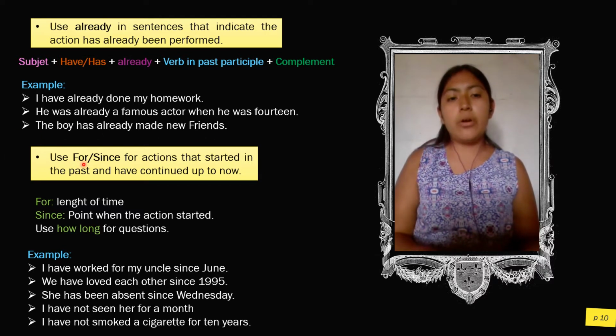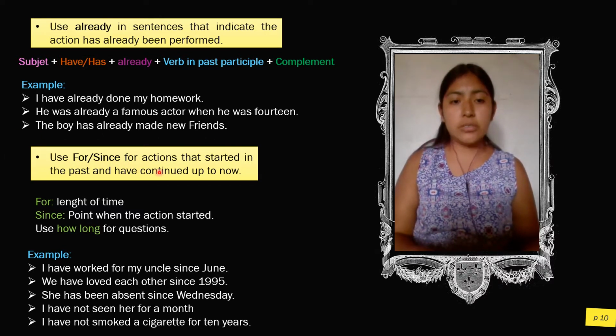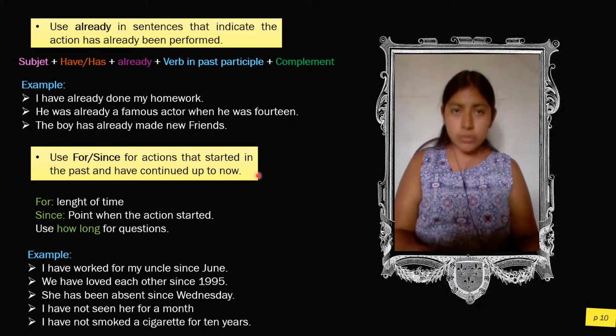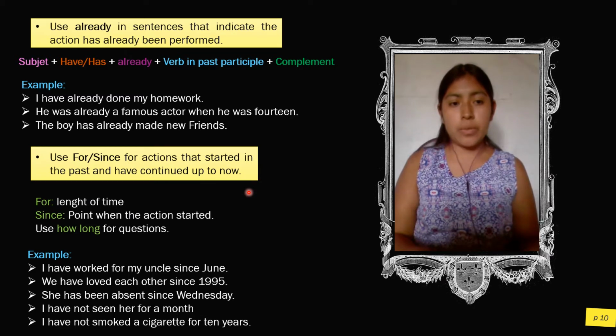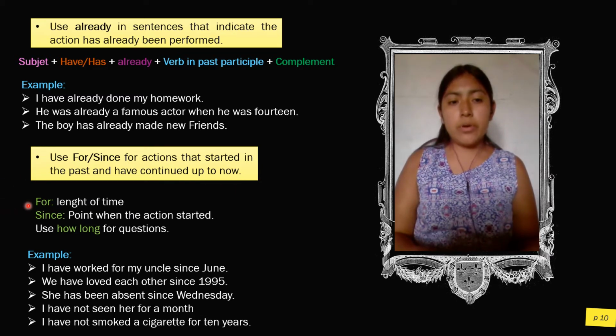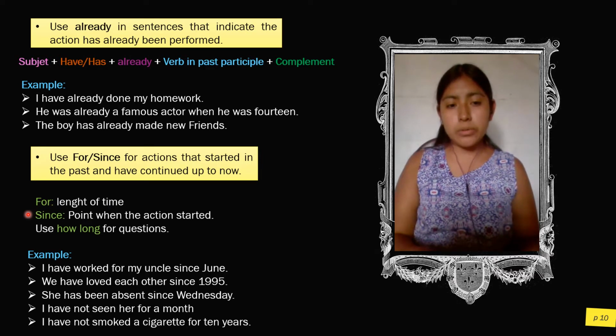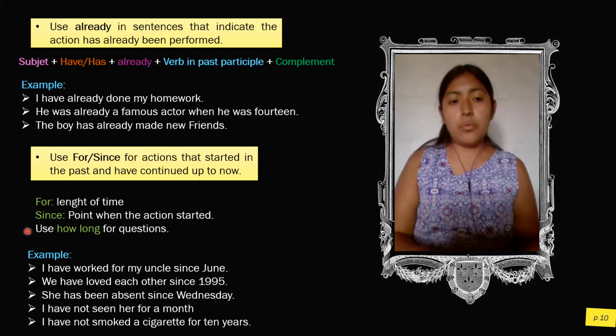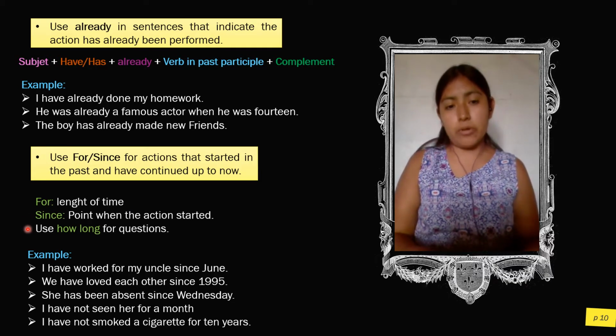The use of for and since is for actions that start in the past and have continued up to now. Use for for length of time. Use since to point out when the action starts. We use how long for questions.